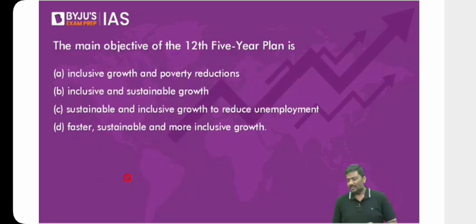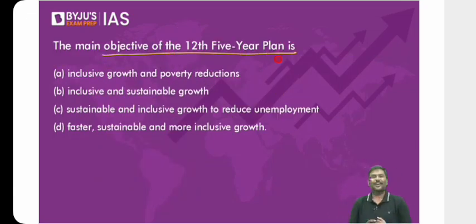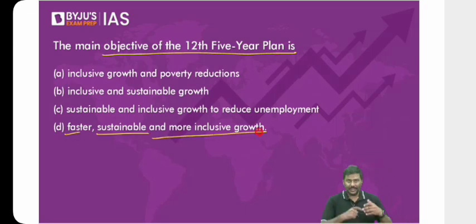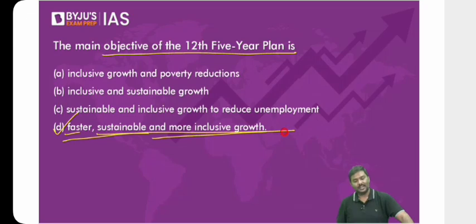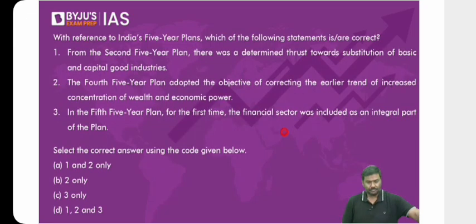Look at one more question. Straightforward. Let me not start a poll. Directly you can answer it. The main objective of the 12th five-year plan. How many remember the central theme of the 12th five-year plan? Faster, sustainable, and more inclusive growth. In fact, I told you this. From the 11th five-year plan, we introduced the concept of inclusive growth. In the 11th five-year plan, inclusive growth was the focus. 12th five-year plan, again, inclusive growth was the focus. So the right option will be faster, sustainable, and more inclusive growth. Done? Solve this.